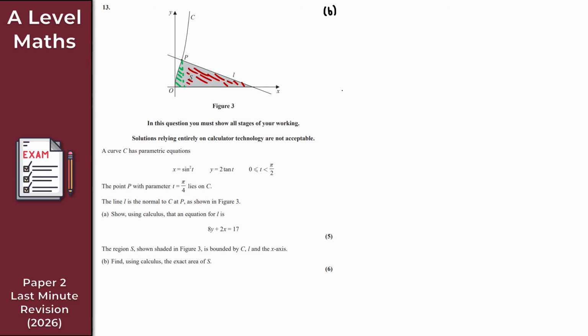So for the parametric integration, don't forget that the integral will be y dx by dt dt. Now, we did have dx by dt on the screen. I erased that, so let me quickly add that back. So dx by dt, what was that? Just differentiate x with respect to t. We got 2 sine t cos t. And y here is 2 tan t.